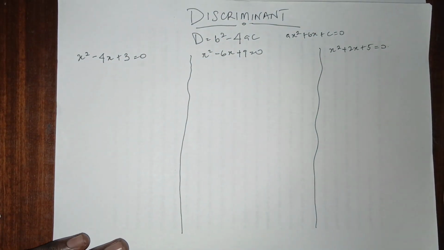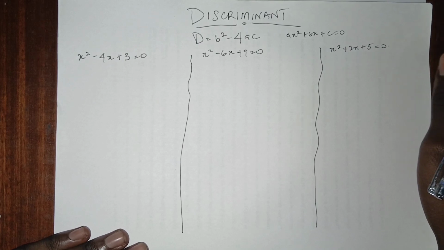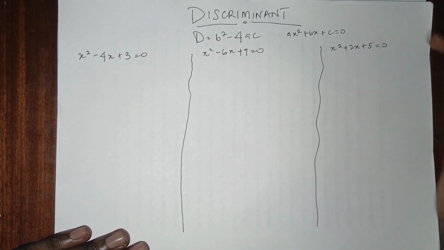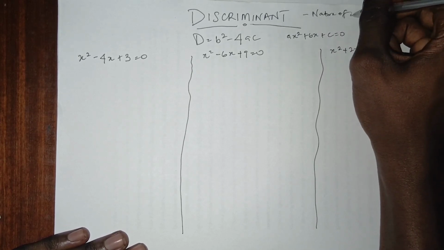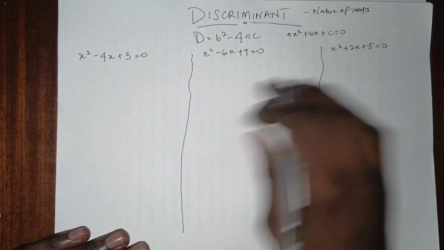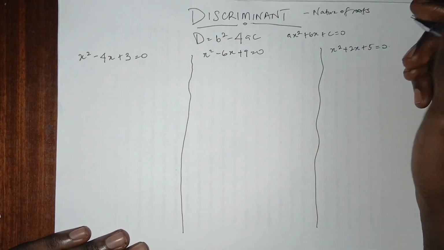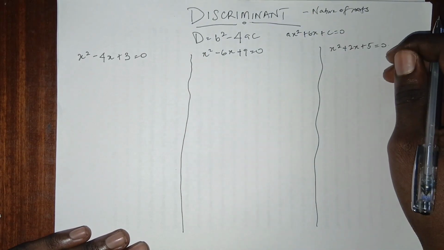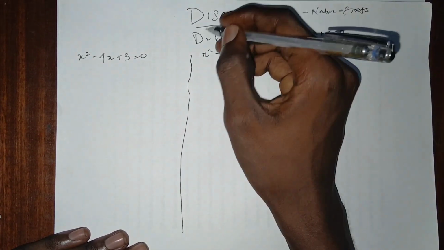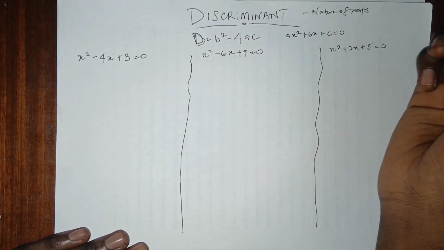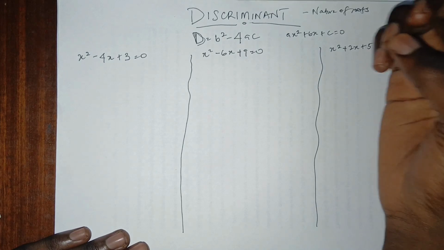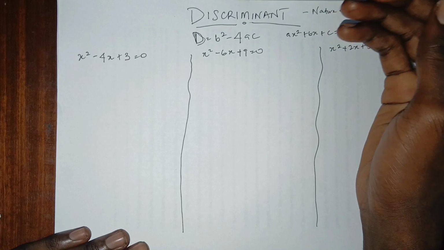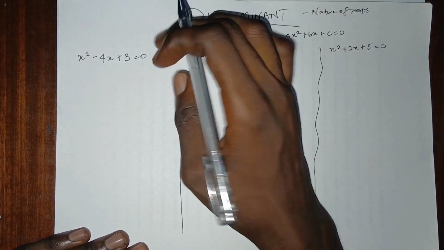In this video, we're doing a few examples of the discriminant, that is, to know the nature of roots of some quadratic equations I have here already. So we have this, and this. We just use the discriminant to determine the nature of roots without solving the quadratic equation.